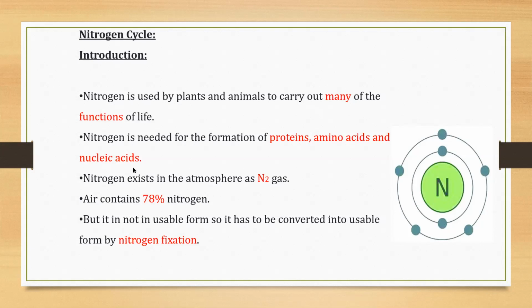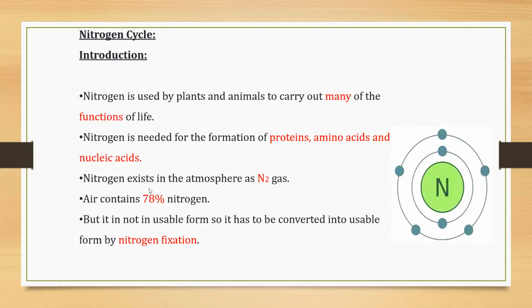Now, where is this nitrogen present? This nitrogen is present in the atmosphere in gaseous form. This nitrogen exists as N2 gas. Why is it N2 over here? Because nitrogen always exists as a diatomic molecule.